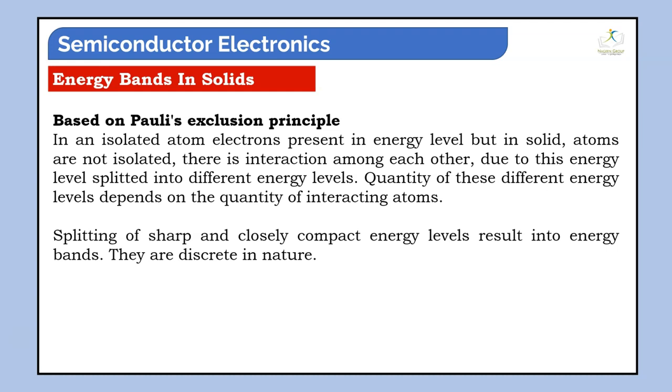Students, an isolated atom means those which are not interacting with anyone. Like, you heard about the corona? Last year in 2019, a strong virus was running in our society. So what were people doing? They were isolating themselves, so that other people do not interact with them. So isolated means a particular particle or thing which is not interacting with any other one.